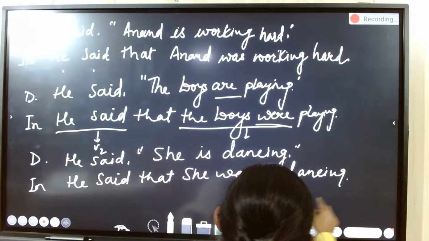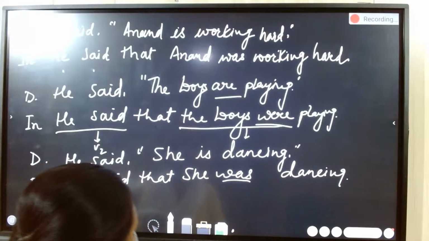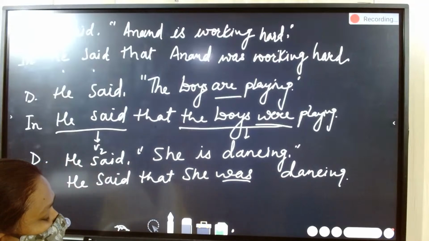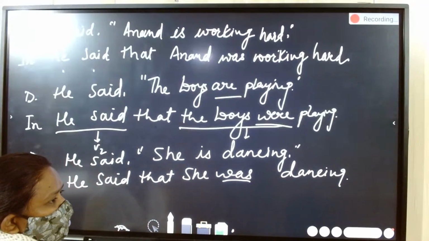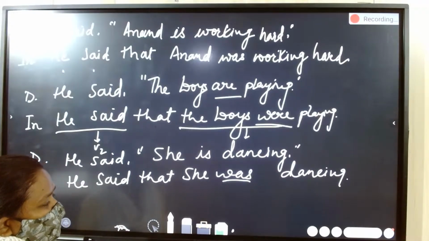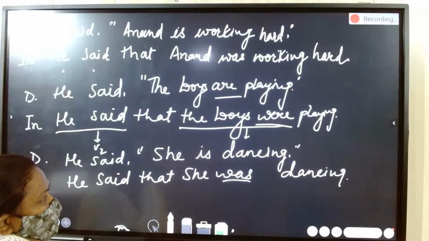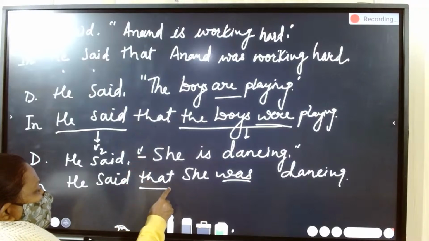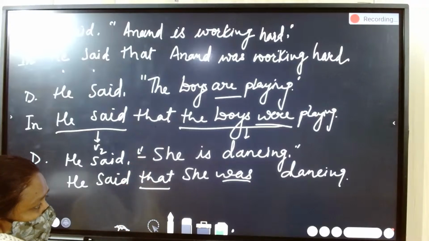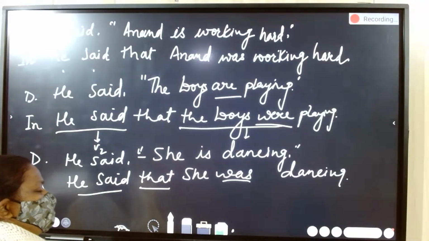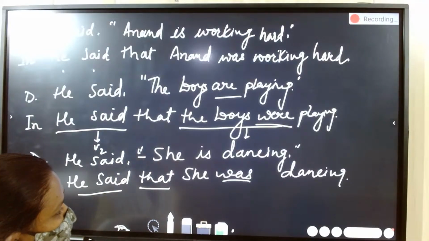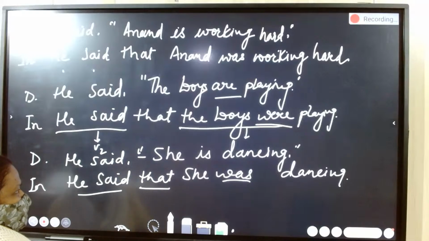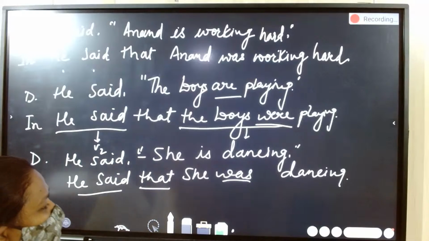So we observe here, when you change reported speech from direct to indirect, present continuous becomes past continuous, in place of inverted comma we put that, and the reporting verb stays the same. This is the change for direct to indirect. He said that she was dancing.